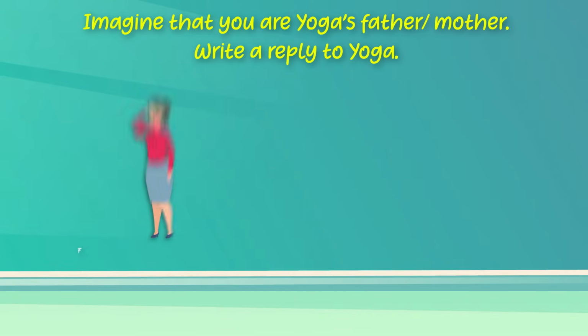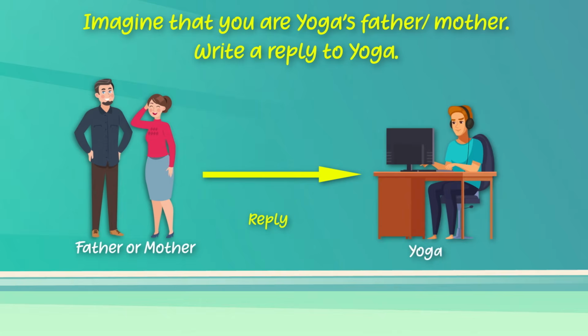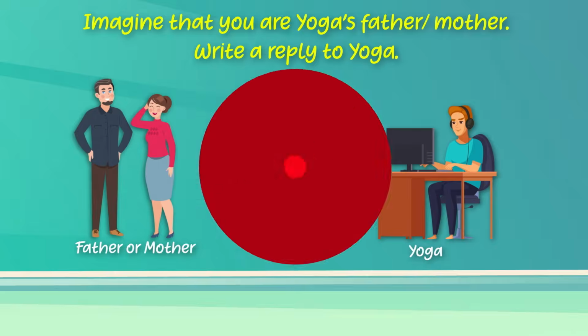So children, it seems Yoga has gone abroad. He's in Moscow now. What does he say to his parents? He wants to say that he is fine and that he had arrived in Russia safely. He gives some information about Moscow and about the people he had met there. Now children, you have to imagine you're Yoga's mother or even father and write a reply to him. Let's do that. How do we start? Yes, we have to write the salutation. Now imagine you're Yoga's mother. How do you address him? You can start with Dear Yoga or even with Dear Putta.